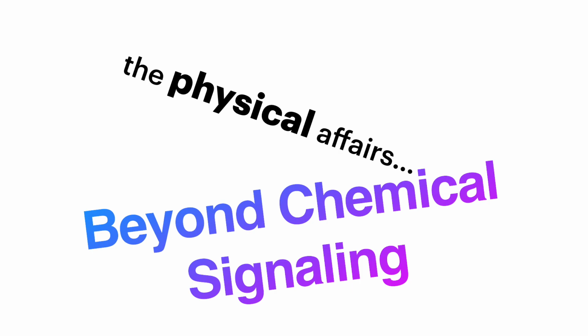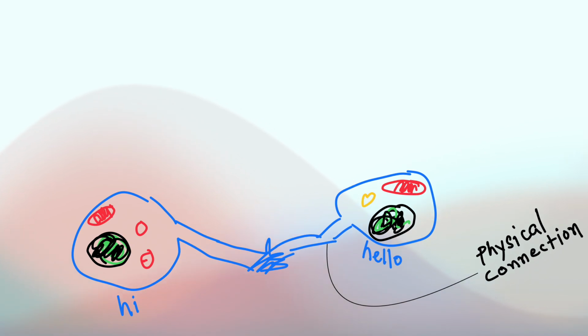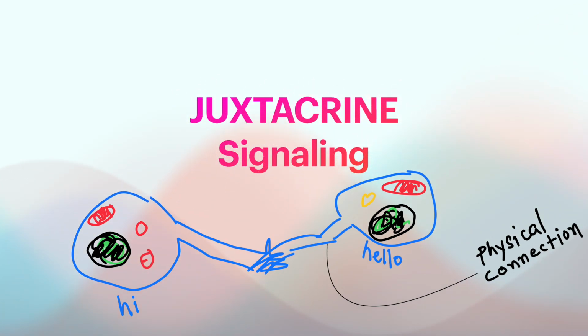Cells can and do interact without chemicals, by physical means, by interacting with one another. So, without further ado, let's dive in. Sometimes it so happens that physical contact between one cell and another, or between a cell and extracellular matrix secreted by another cell, can transmit signal. And that's our topic for today, juxtacrine signaling.